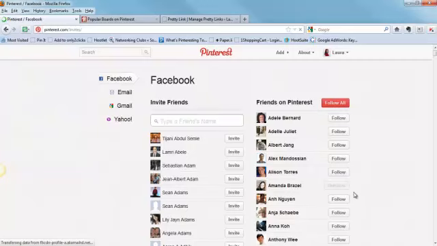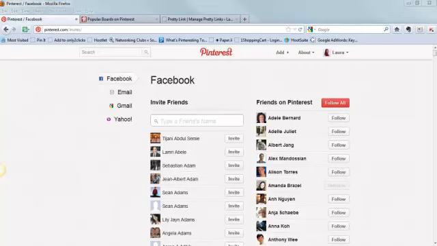Now, just like any other social media networking site, as you follow people, they're going to be inclined to follow you back, and that's one of the ways that you're going to exponentially grow your Pinterest network. But what's interesting about Pinterest is that unlike some other social media platforms where your connections grow as a result of following each other back and forth, with Pinterest, you will actually grow your following more by just pinning great images and giving great content. So it's all about the content on Pinterest, as it really is on all social media platforms. But in this particular case, pinning great images will grow your presence more than anything else.